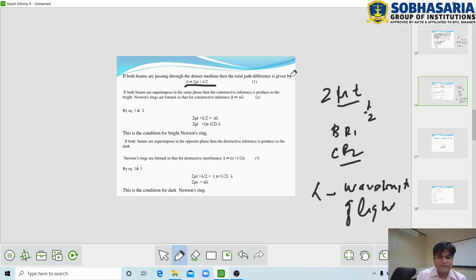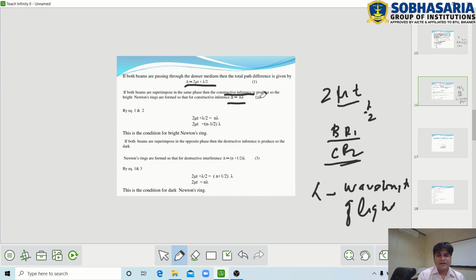This is equation first. The reflected beams BR1 and CR2 can be superimposed in two ways. First, if BR1 and CR2 are superimposed in the same phase, then constructive interference is produced. For constructive interference, the path difference is n lambda. This is equation second.